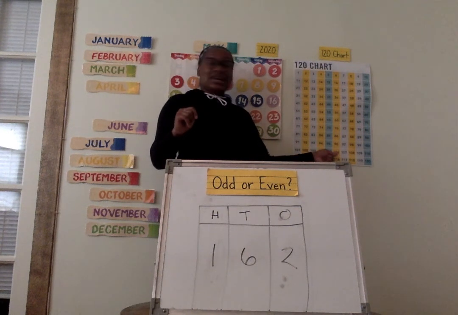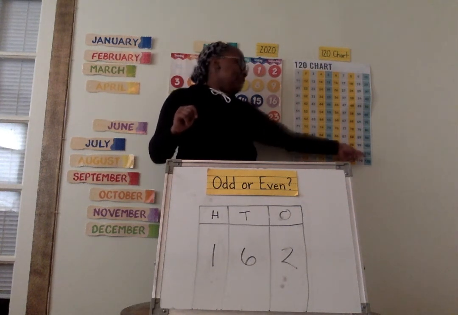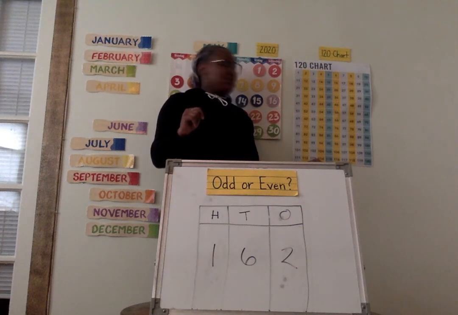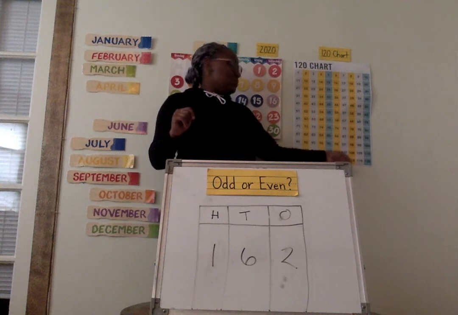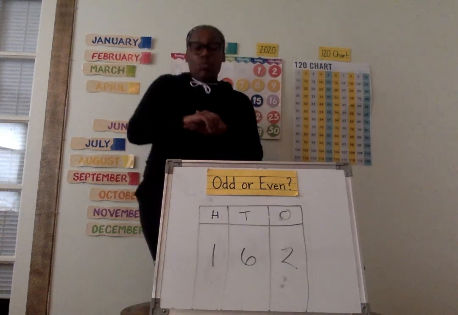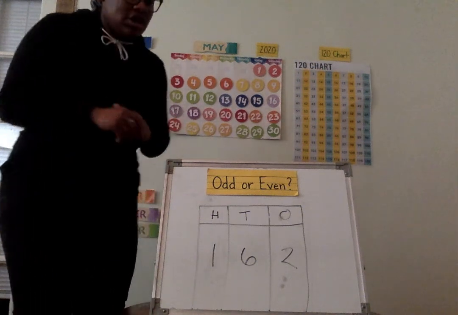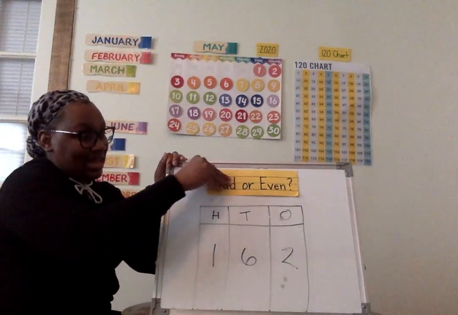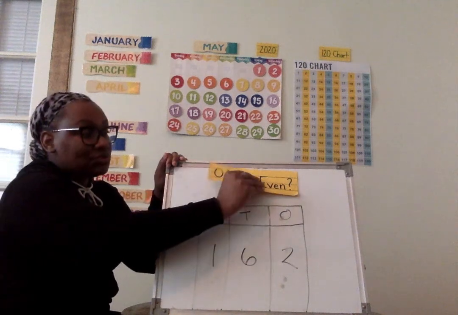You got it. 106, 108, 110, 112, 114, 116, 118, 120. Whoa. You all sound so good counting by tens, counting by fives, and counting by twos.